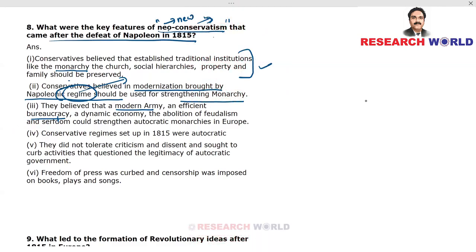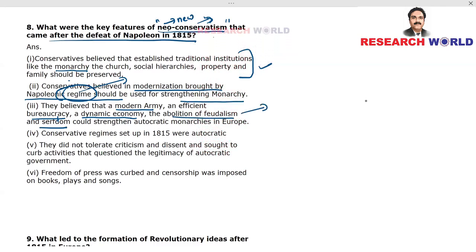So those who work for the government, like for example, a revenue collector, a revenue inspector, a judge, a police official, are all coming under bureaucracy. So an efficient bureaucracy, a dynamic economy. Dynamic economy means an economy which is doing really well. That means business is prospering, government is getting a lot of tax, a lot of import and export is going on. So this is a dynamic economy which gives you an idea about the richness of a country, wealth of a country. A dynamic economy, the abolition of feudalism and serfdom.